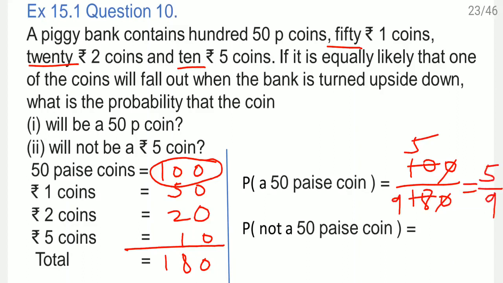Second one, not a rupee 5 coin. Not a rupee 5 coin. It's supposed to be rupee 5 coin. So not. So 5 rupee coins I will just remove. Out of 180, 10 coins are gone. How many are left? 170 by 180. Just cancel this 0 and done. Answer comes as 17 by 18.